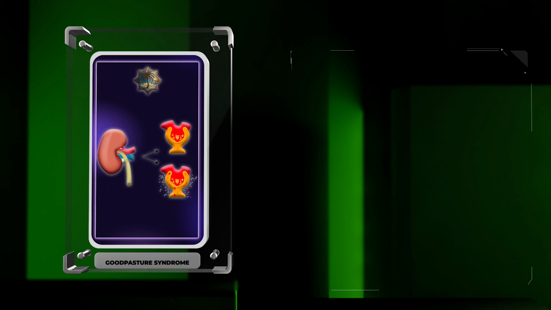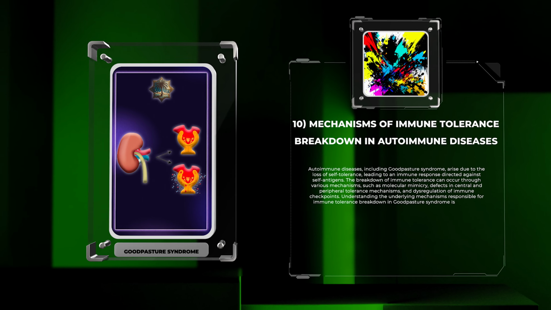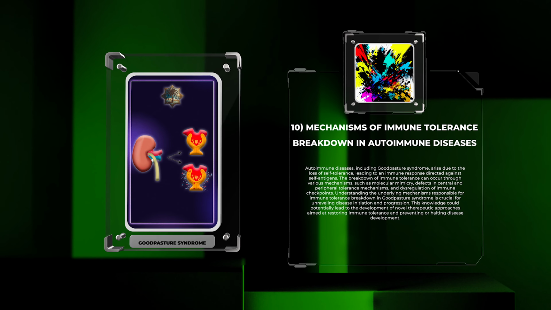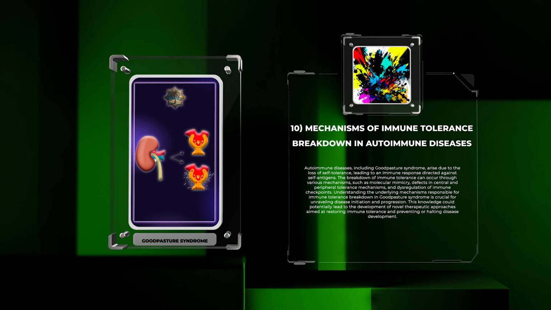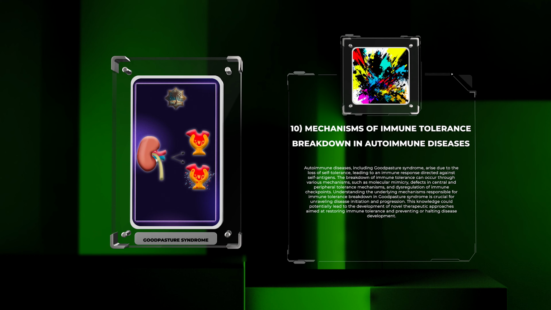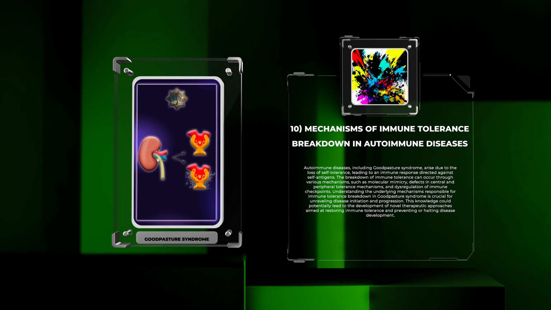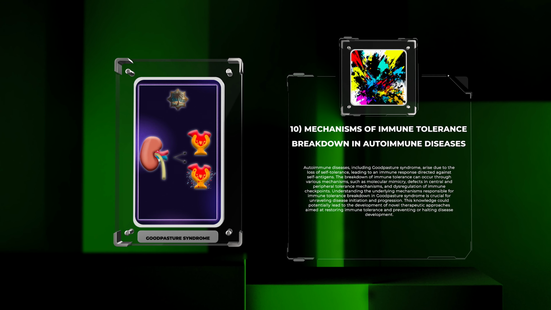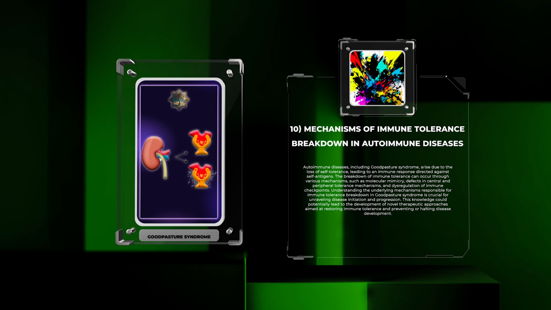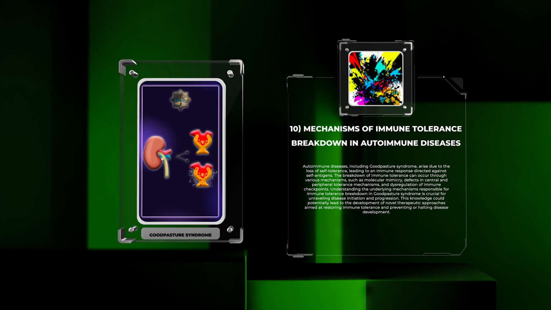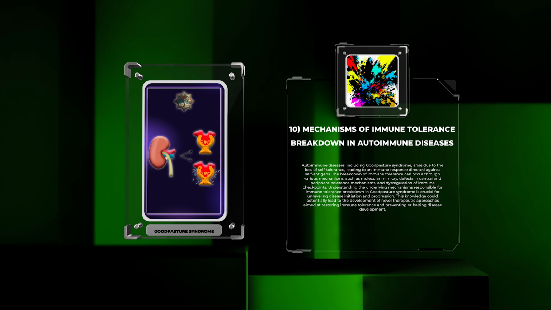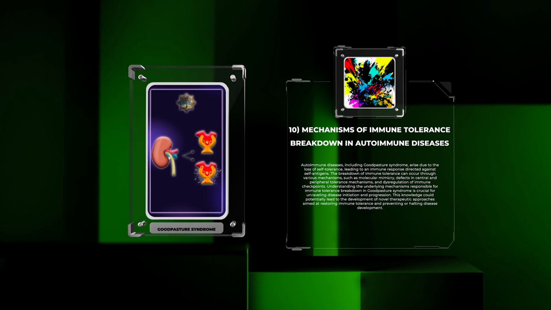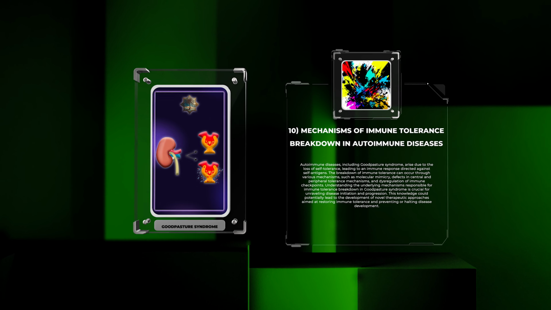Autoimmune diseases, including Goodpasture syndrome, arise due to the loss of self-tolerance, leading to an immune response directed against self-antigens. The breakdown of immune tolerance can occur through various mechanisms, such as molecular mimicry, defects in central and peripheral tolerance mechanisms, and dysregulation of immune checkpoints. Understanding the underlying mechanisms responsible for immune tolerance breakdown in Goodpasture syndrome is crucial for unraveling disease initiation and progression. This knowledge could potentially lead to the development of novel therapeutic approaches aimed at restoring immune tolerance and preventing or halting disease development.